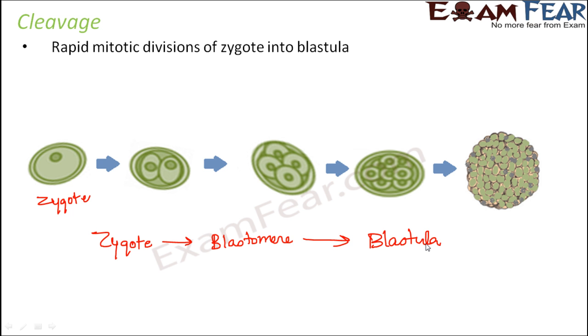As you know, this blastocyst will have one outer layer which attaches itself to the endometrium of the uterus. That is how implantation happens. And the inner cell mass of the blastocyst gives rise to the embryo by differentiation of cells. So that's the basic process, and this is what cleavage is all about.